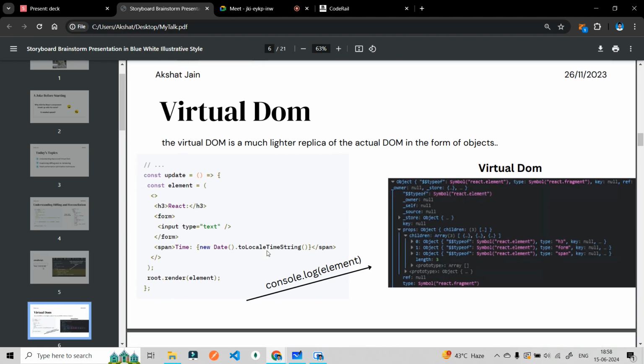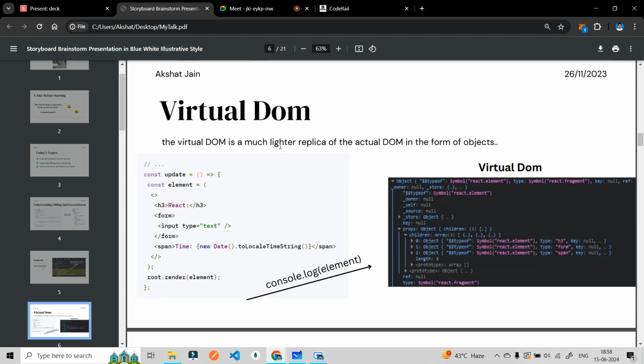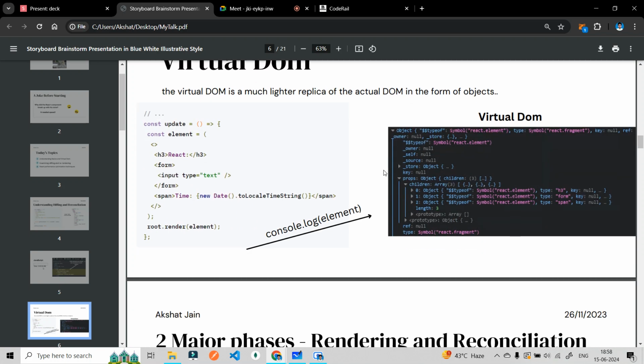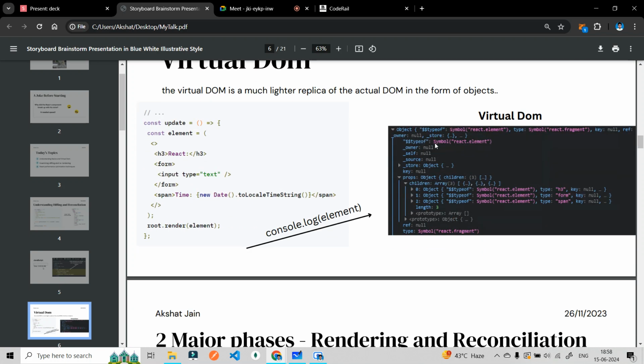Then I told them that the virtual DOM is something known as the actual DOM in the form of objects. This is how the actual DOM looks. I will show you that in class when we start learning and writing React. So this is React syntax.